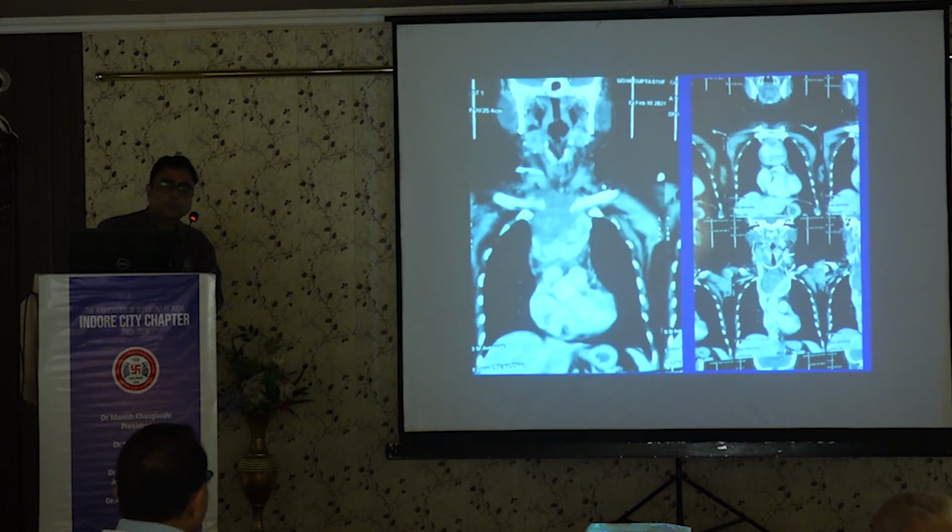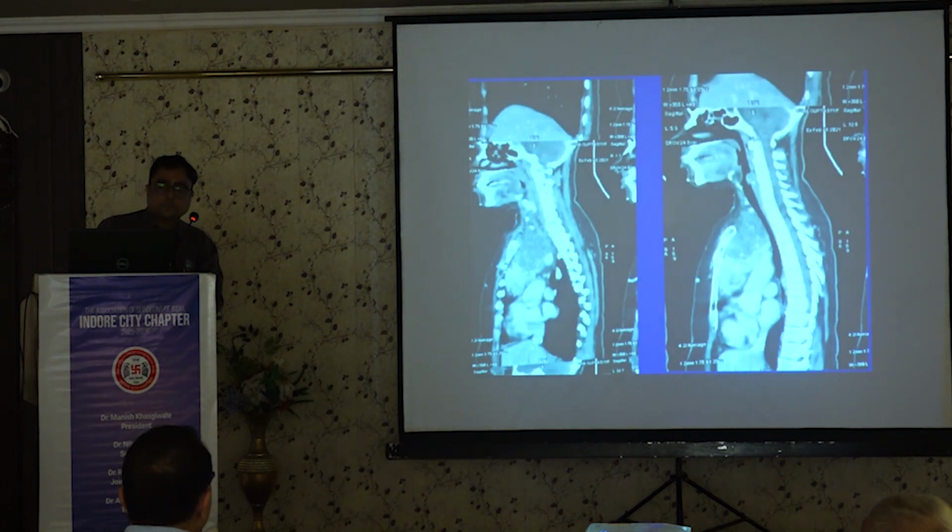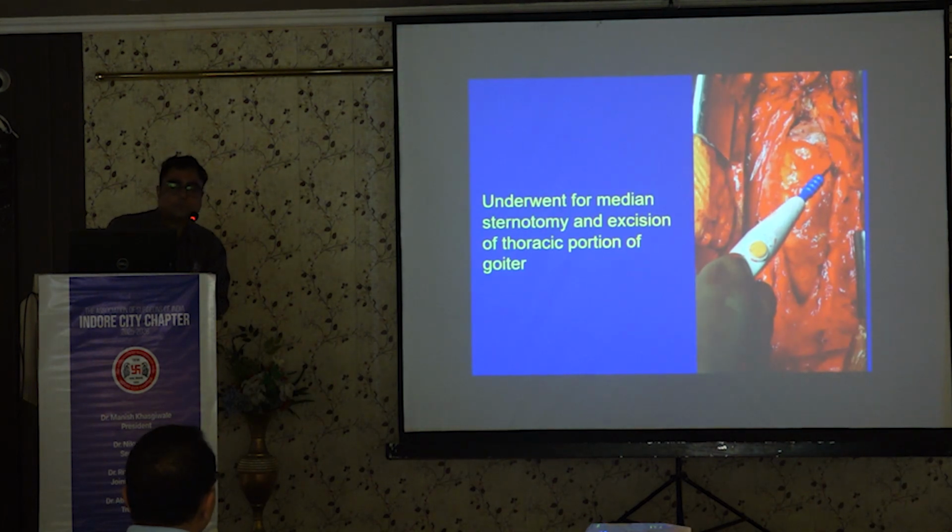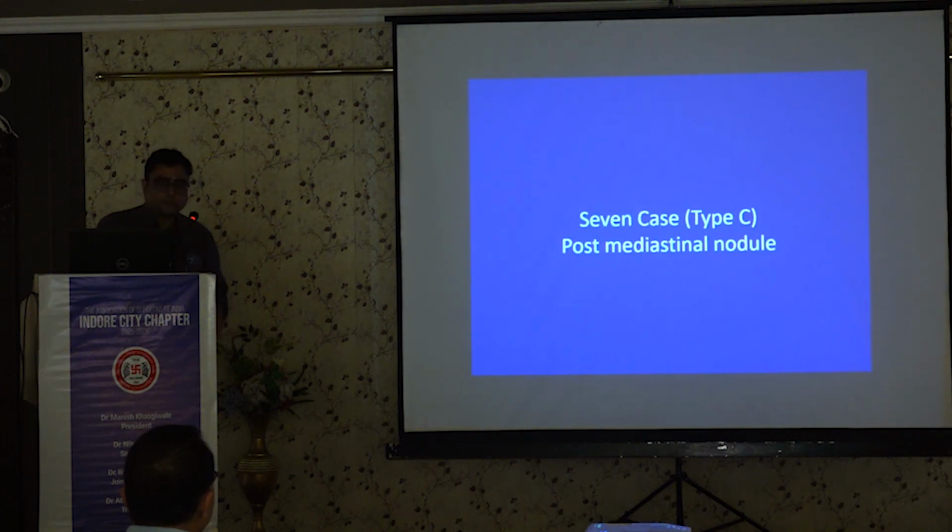You may appreciate a large intrathoracic component up to the level of the arch of the aorta. So you can easily appreciate it's a very big intrathoracic goiter. This patient was managed later by median sternotomy. Now come to the last case.